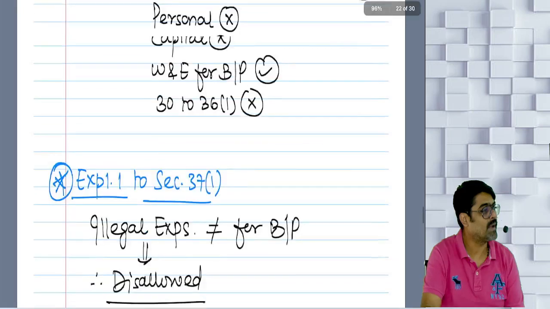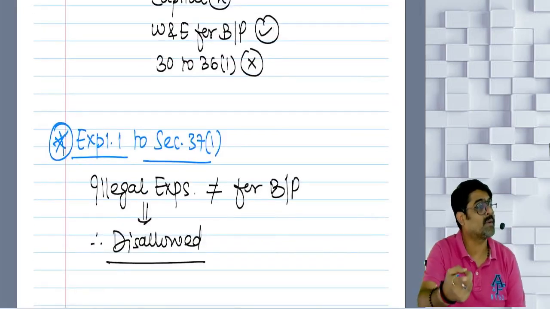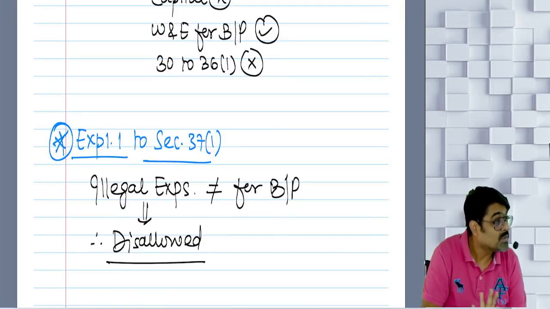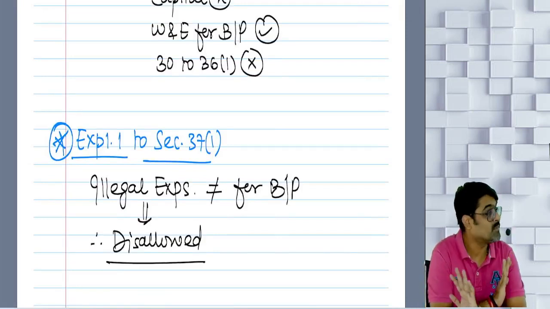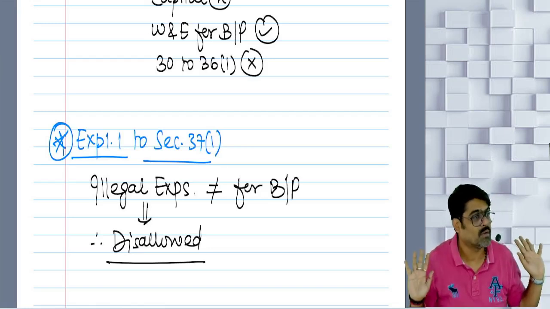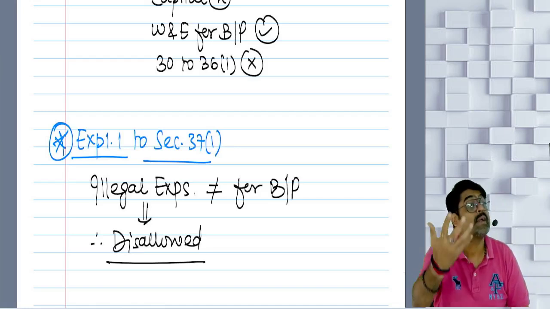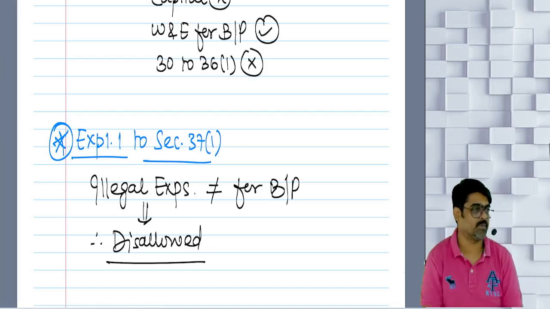At that time, we will apply explanation number 1 and tell you that this illegal expense is assumed as if it is not incurred for business or profession, and accordingly no deduction will be allowed. The 37(1) benefit cannot be taken to claim deduction for illegal expenses.